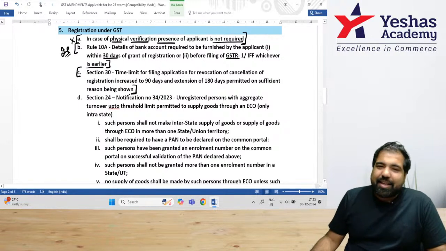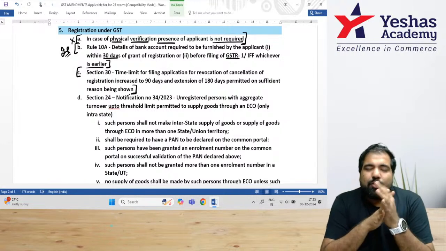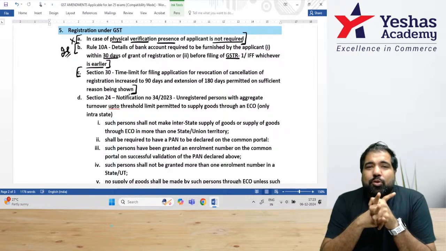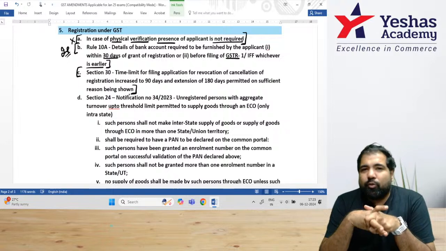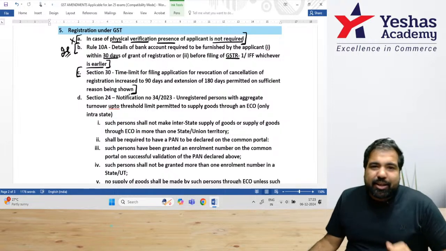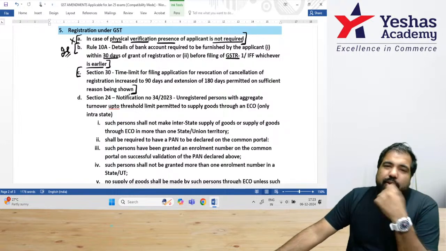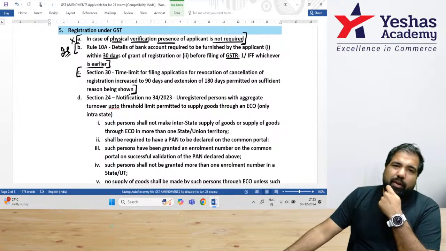Not because of anything else, but because your registration gets cancelled today. For some reason, it got cancelled, you've not filed your returns, etc. So you tell the government, I'm sorry, can you revoke or can you take away my cancellation back? The government says Section 30 revocation is allowed and you need to make an application within 30 days, which was a very short period of time.